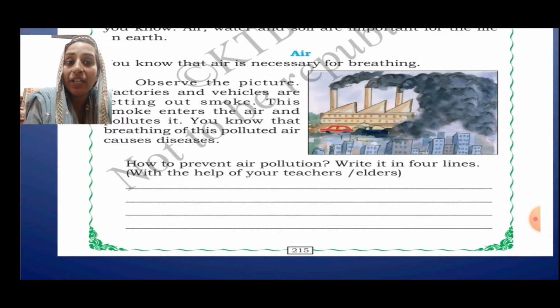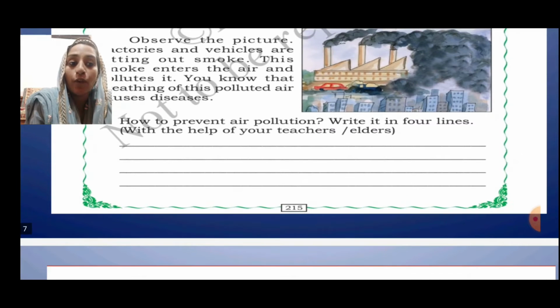You know that breathing this polluted air causes diseases. Yes, a number of chemicals have entered the air, and this air we breathe in is polluted air, and with it we will get a number of diseases. How to prevent air pollution? Write in 4 lines how to prevent air pollution.